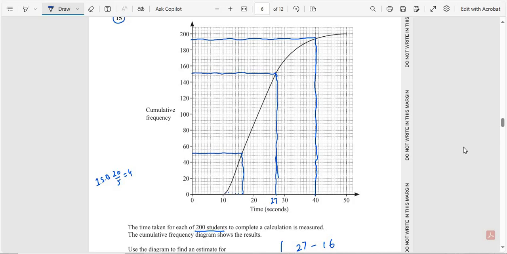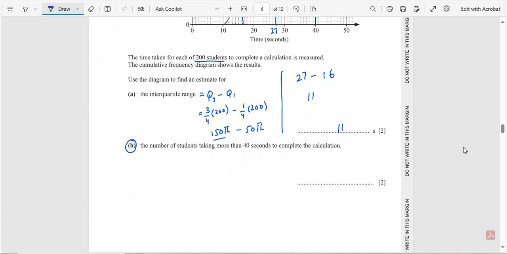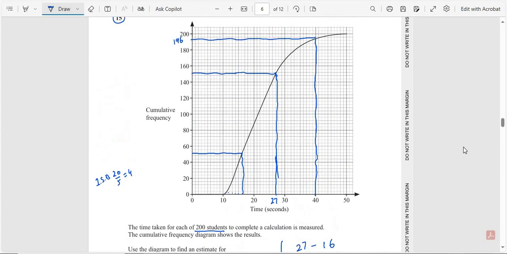So this one is equal to 196. Okay. So the total is 200 minus 196. Sorry, 194.